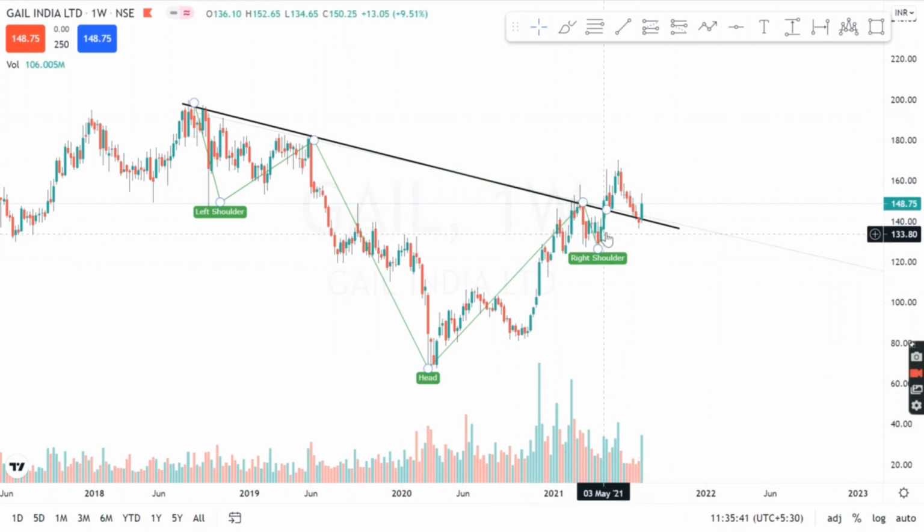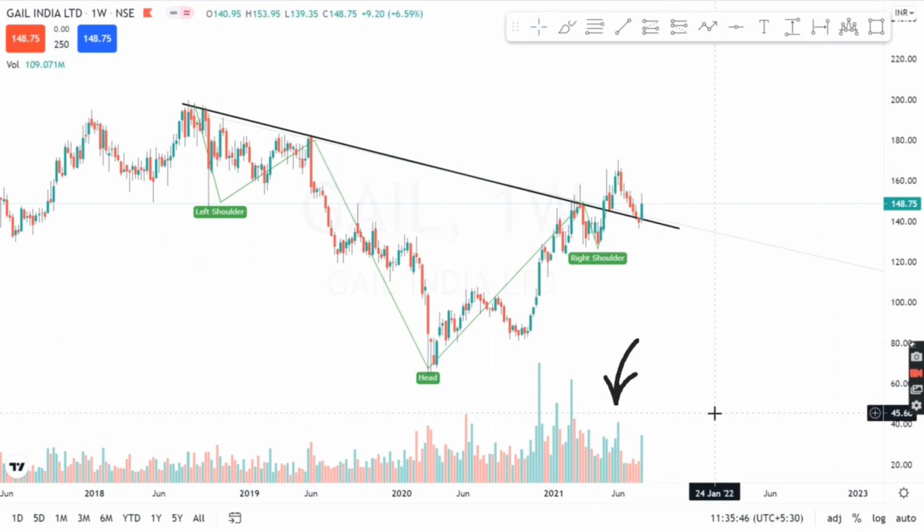And here the breakout of the inverted head and shoulder pattern was given, and you can also check the volume of the breakout candle. The volume is quite high and more than average.